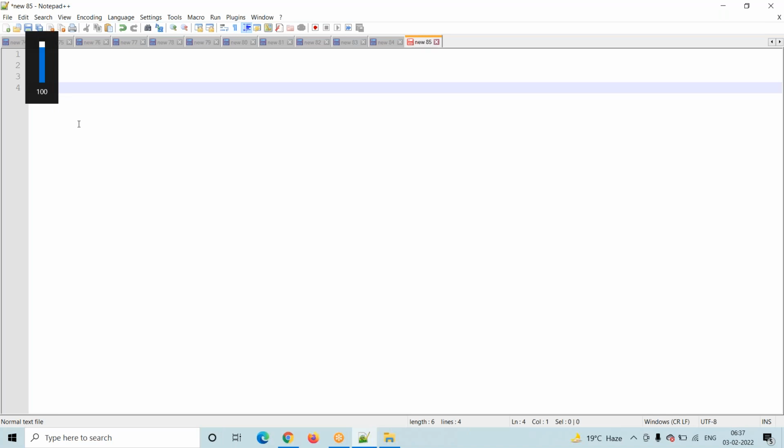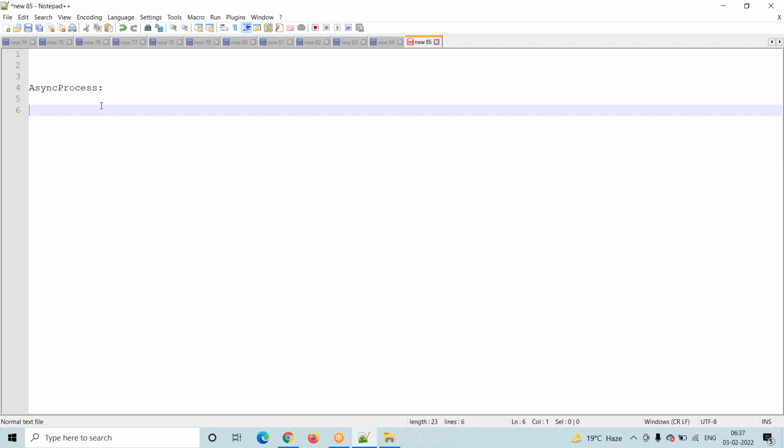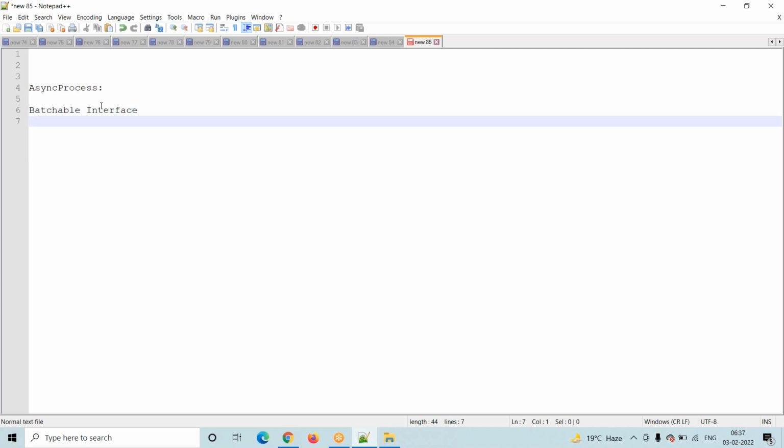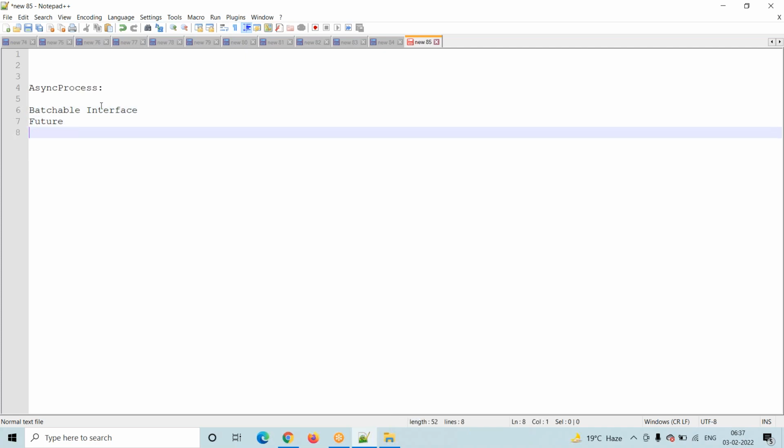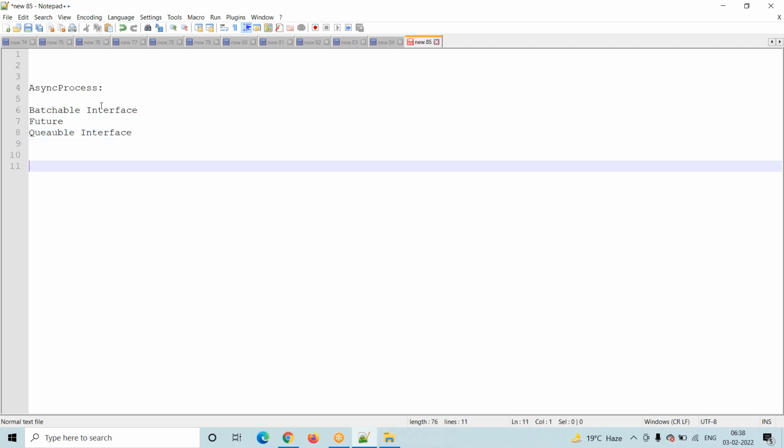How we are implementing asynchronous processes in Salesforce is by using the Batchable interface, the second one is the future method, and the third one is the Queueable interface. Next, why do we have to go with the Batchable interface?